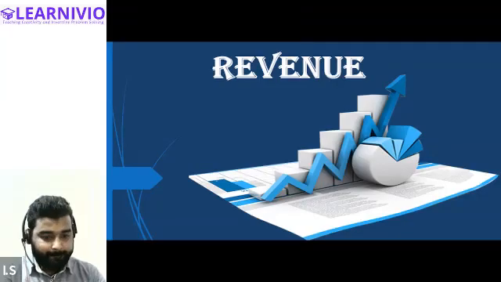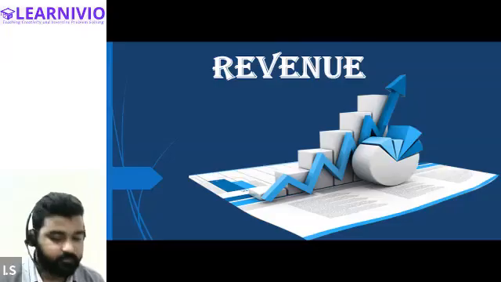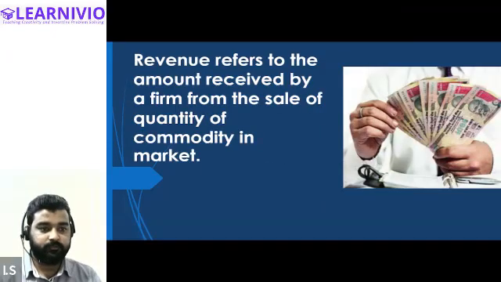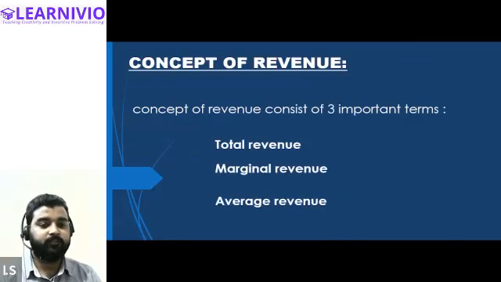Different types also. Okay, so let us first recall everything. In this chapter, until now, we have discussed the meaning of revenue, wherein I have explained that revenue refers to the amount received by a firm from the sale of a quantity of a commodity in the market. Whatever amount we receive on account of sale of the total quantity in the market is the revenue.